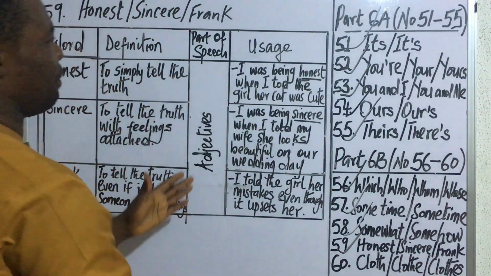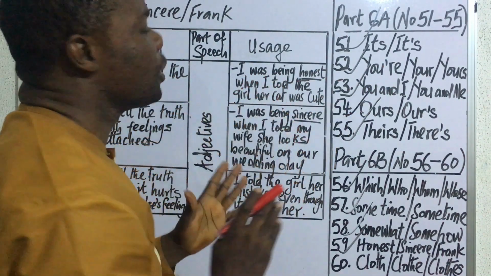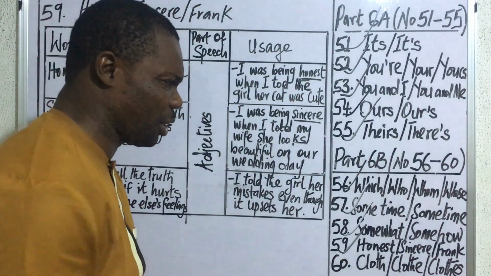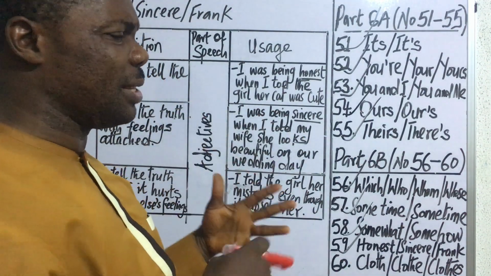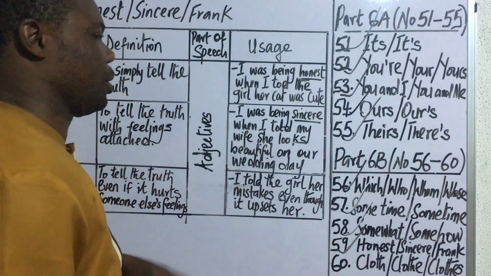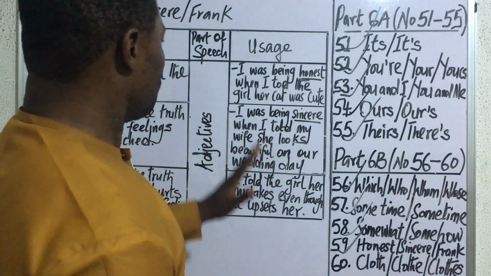Now let's look at their usage in expressions. For the first one we have, I was being honest when I told the girl her cat was cute. That means you just said it for the sake of it. You don't have any feelings or strings attached to what you were telling the girl. So I just told the girl that her cat was cute.